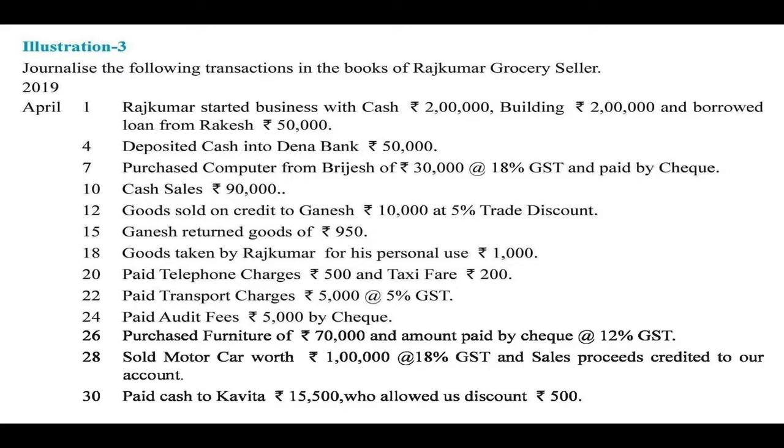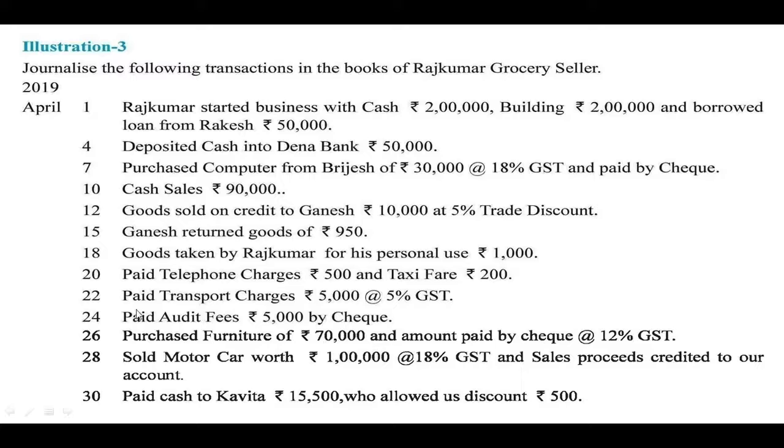Then 26th April, purchase furniture of rupees 70,000 and amount paid by check at the rate of 12% GST. Now the cost of the furniture is rupees 70,000. On that we have to calculate 12% GST, and then the amount of GST is divided into central and state GST. So first we have to calculate 12% of 70,000, that comes to 8,400.